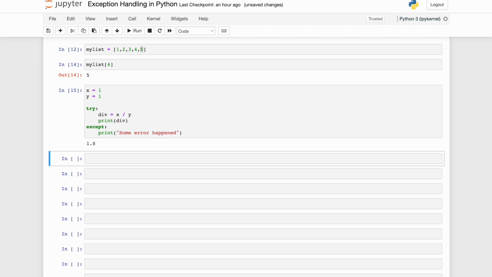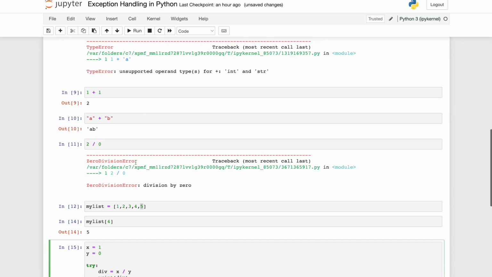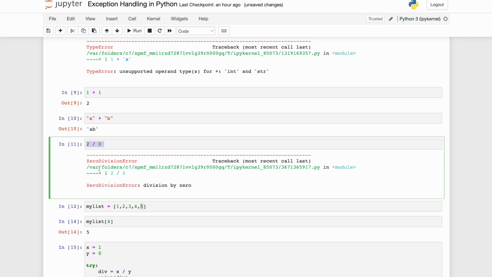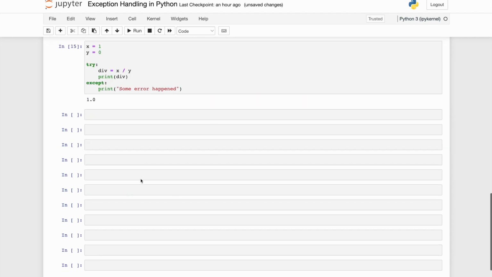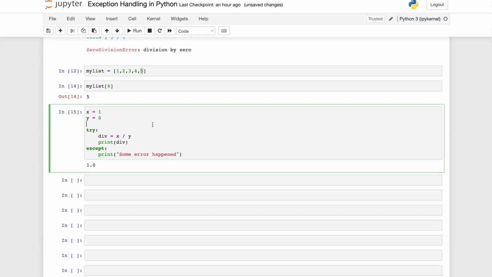Now let's do something more interesting with this. As I was saying, I will put y as 0. Now this particular logic will do 1 divided by 0, which is a zero division error. We have seen this ZeroDivisionError over here, so this code should throw an exception of the ZeroDivisionError class. Let's see what happens. Okay, some error happened.